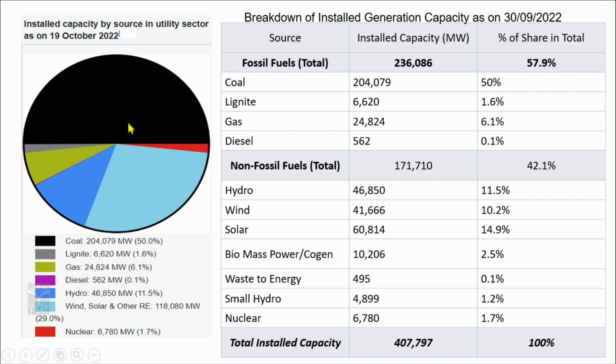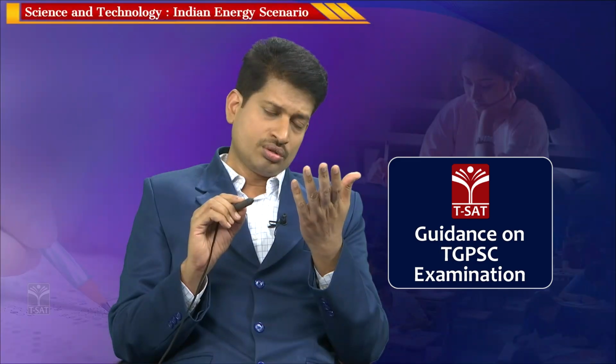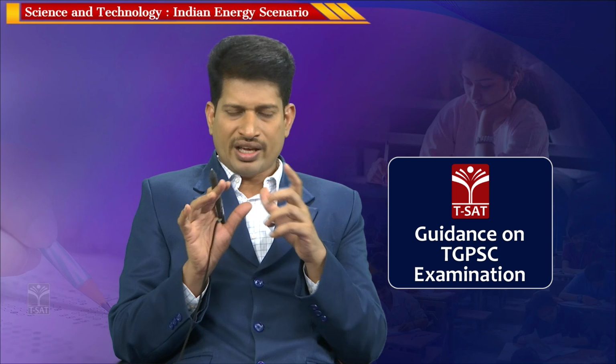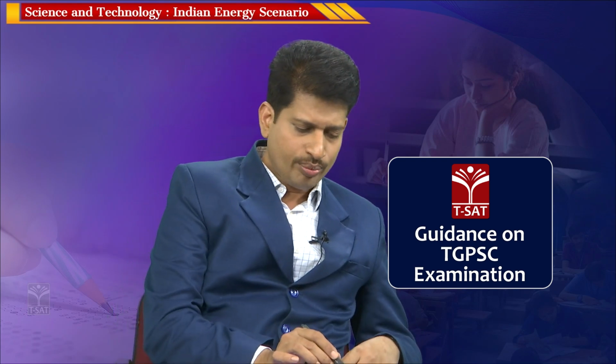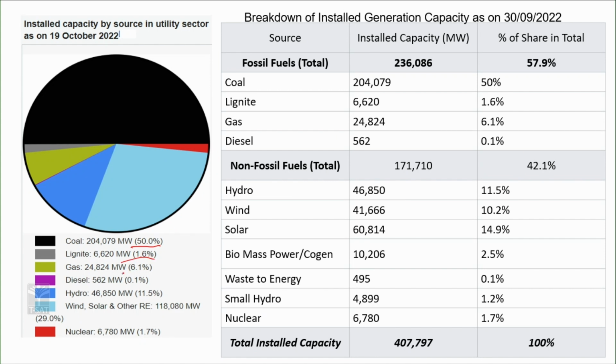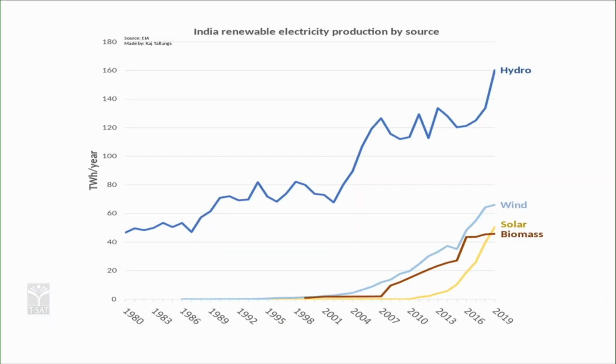The current percentage in 22 is the share of coal. Here, in the initial discussion I showed you the 2019-20 pie diagram. Now, this is the 2022 pie diagram. You need to compare this percentage with the data I have shown you, so that you will be able to know the trends in the changing power production scenario. Fossil fuel and non-fossil fuel I have discussed with you.